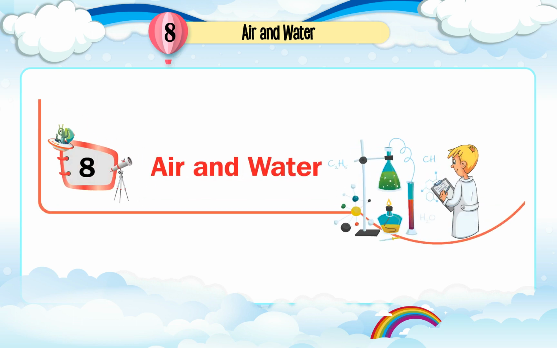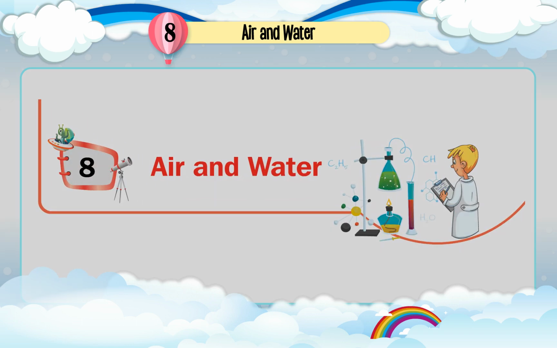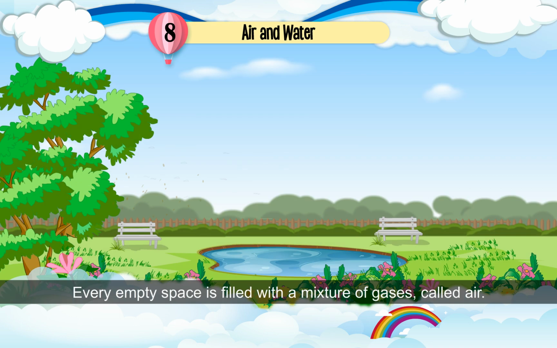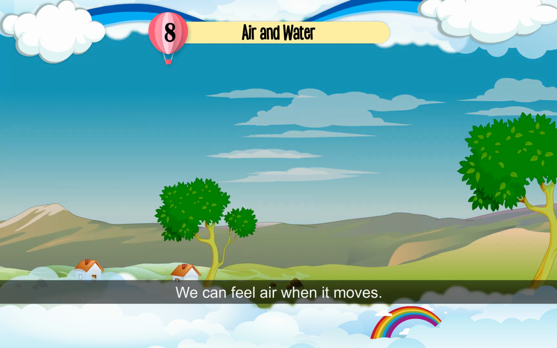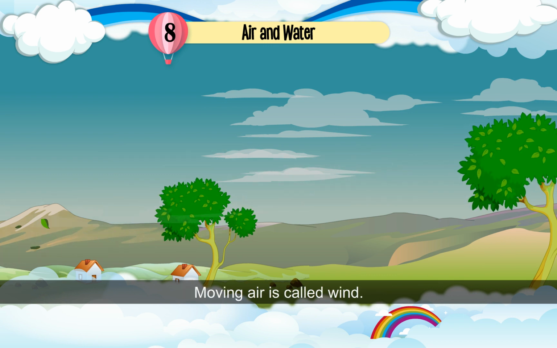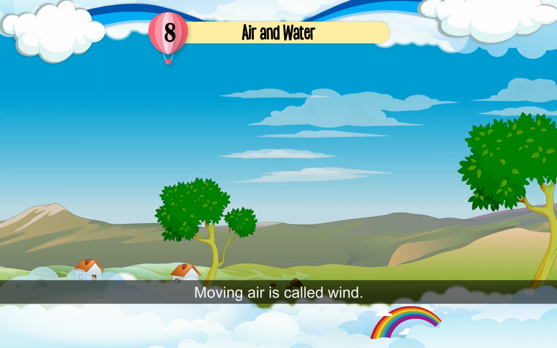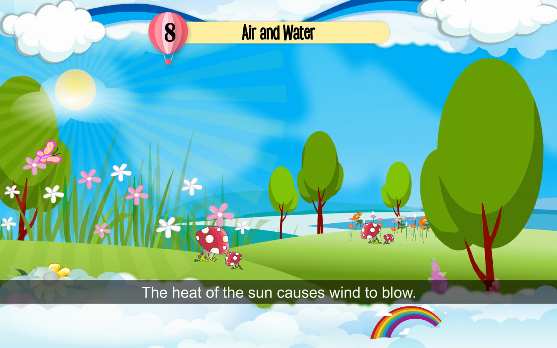Chapter 8: Air and Water. Let's learn. Every empty space is filled with a mixture of gases called air. It is all around us, but we cannot see it. We can feel air when it moves. Moving air is called wind. The heat of the sun causes wind to blow.